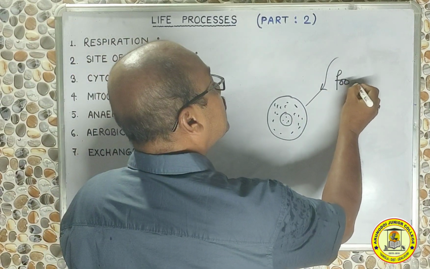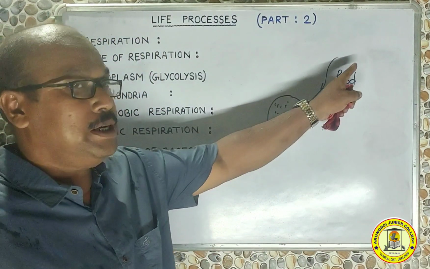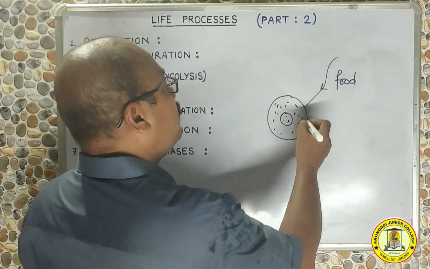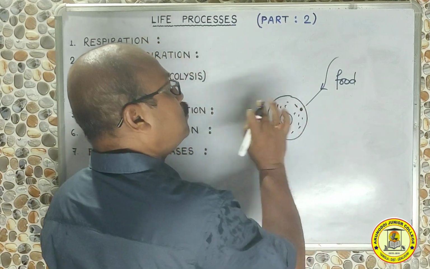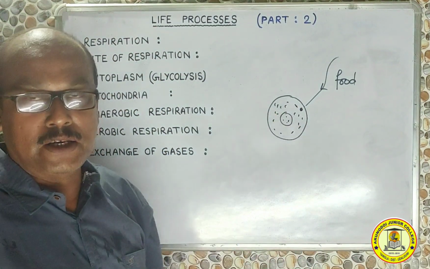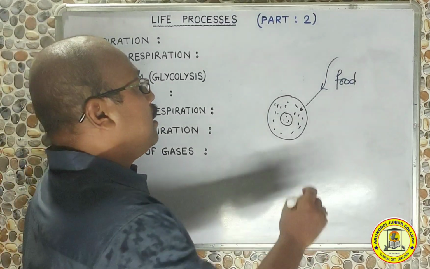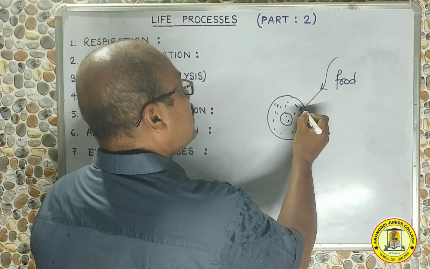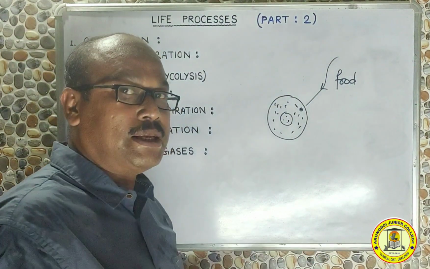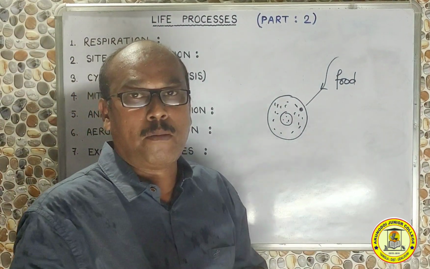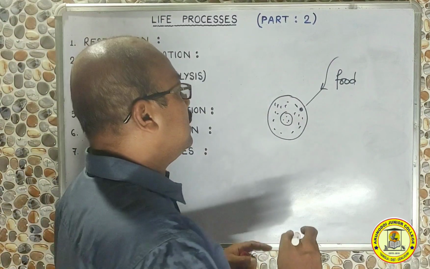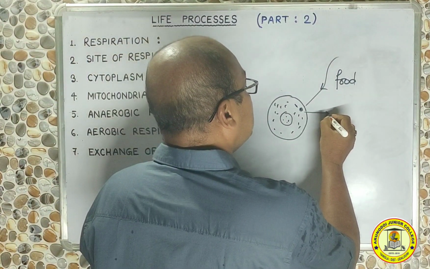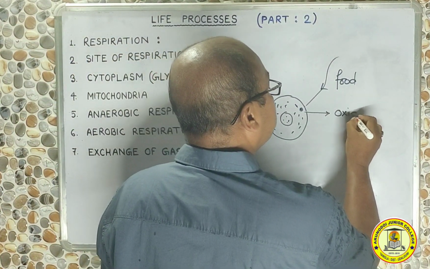This is bringing the food. The food is coming through this capillary, and finally the food will enter the cell. Suppose now this is the food molecule which has entered inside the cell. Now what happens? As I have already mentioned, the food contains energy, but this energy is in the form of chemical bonds, and it should be released, and for releasing, this food molecule needs to be oxidized.